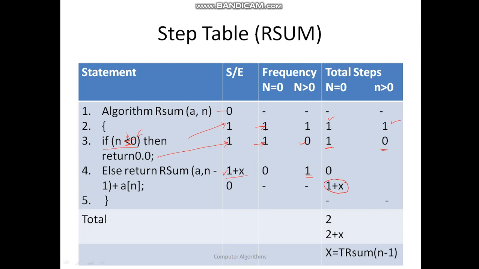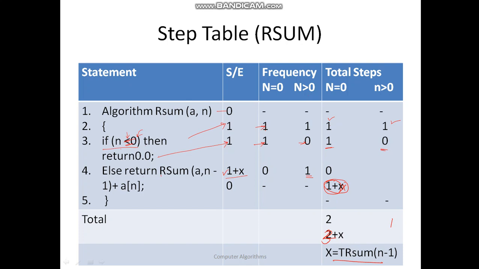So this is 1 plus 1 plus 1, 3, so this will be 3 plus x, and this one will be 1. If you solve this again, you will get the same equation as the previous one. Actually this one is taken extra, so this will be only x, and this 2 plus x is correct.